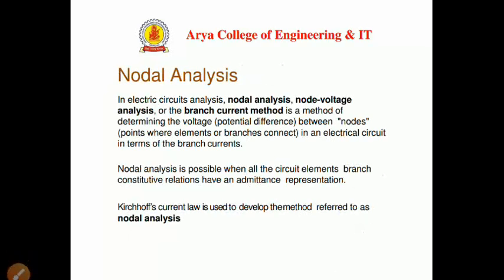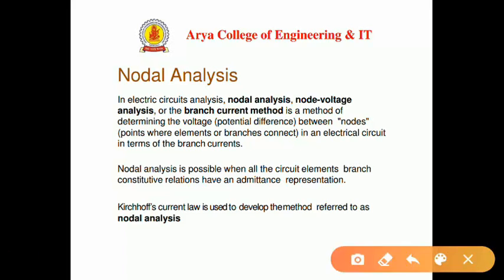Now we have nodal analysis. In electric circuit analysis, nodal voltage analysis, or the branch current method, is a method of determining the voltage between nodes in an electrical circuit in terms of the branch currents. In mesh analysis we find the currents, whereas in nodal analysis we find the voltages.